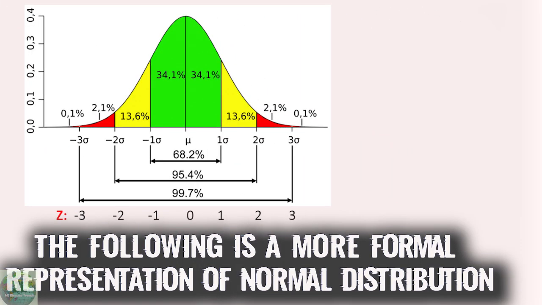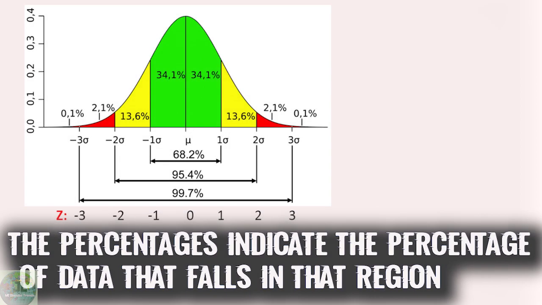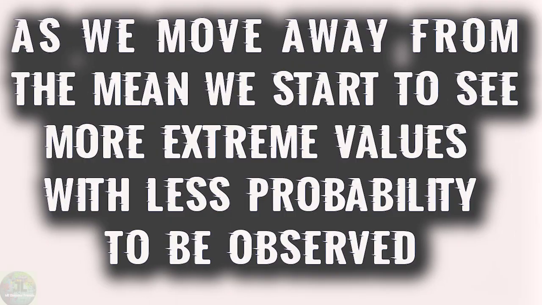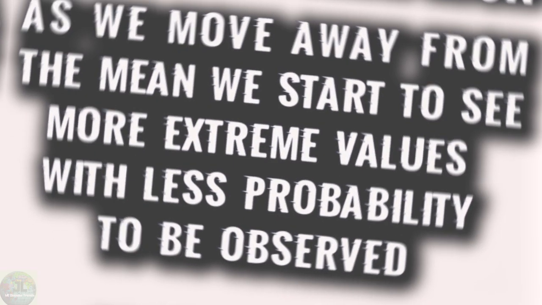The following is a more formal representation of a normal distribution. The percentages indicate the percentage of data that falls in that region. As we move away from the mean, we start to see more extreme values with less probability to be observed.